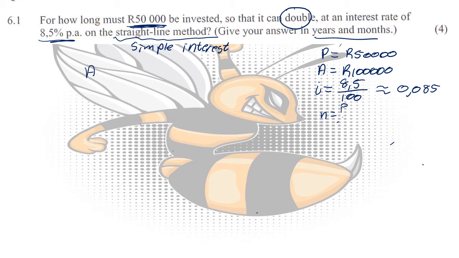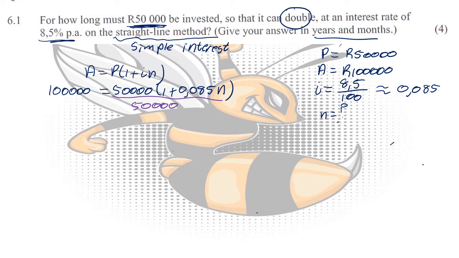Now the formula for simple interest is A equals P times (1 plus i n). We know that the A value is 100,000, we know that the P value is 50,000, and then we know that i is 0.085, times n. So in this case, to solve for n, we're going to have to start by getting rid of the 50,000 that's multiplying with the bracket. The simplest way would be to divide on both sides by 50,000.